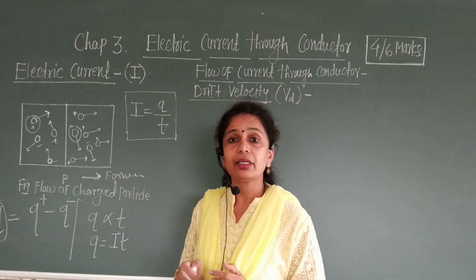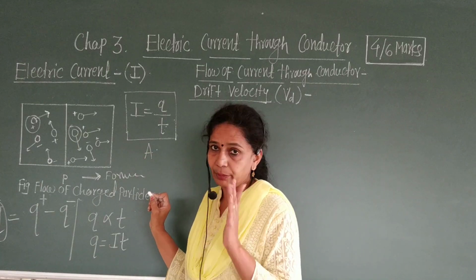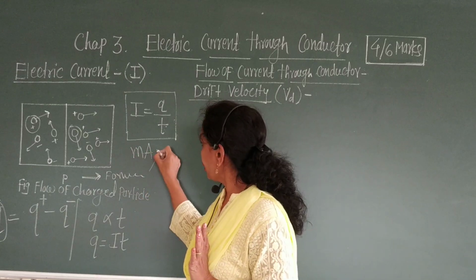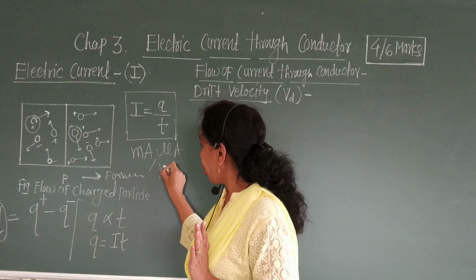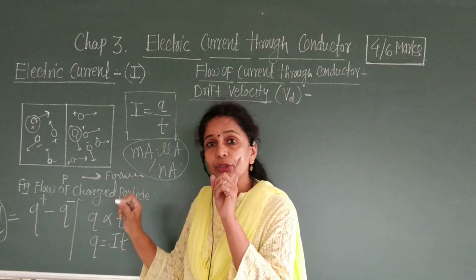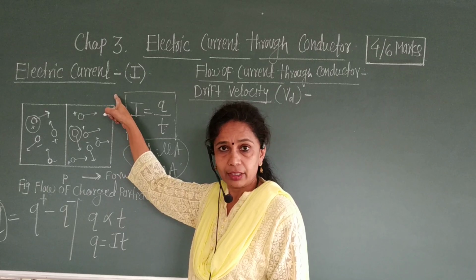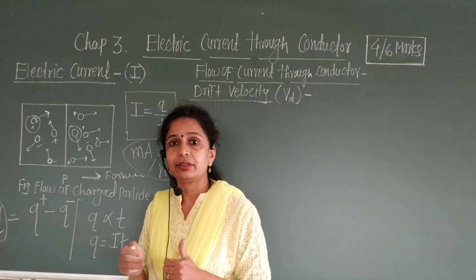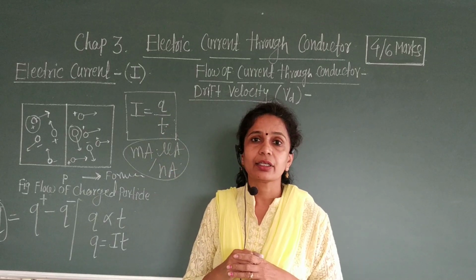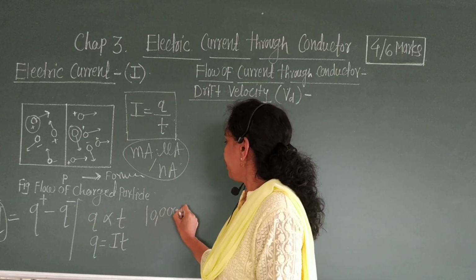This electric current is measured in ampere. Name of the scientist. It may be the milliampere or microampere or nanoampere. All these are the units of electric current. Okay, then the electric current during the lightning in the sky could be of the order of 10,000 ampere.